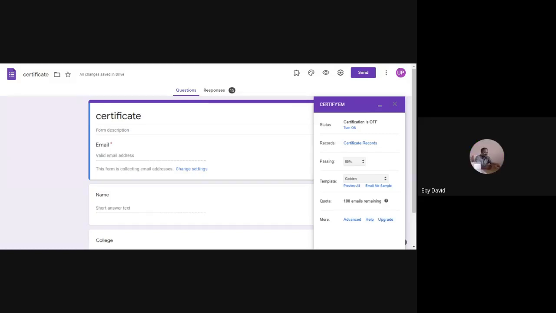Please be sure that this is not your attendance form. This is not your final attendance form. This certificate is not valid because no sign will be there. This certificate option is an add-on feature.